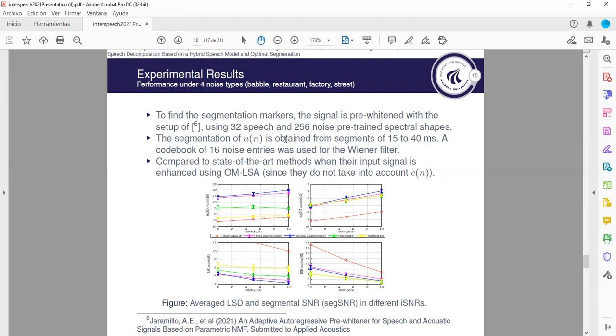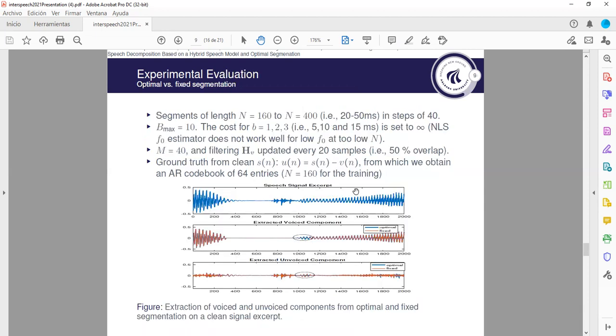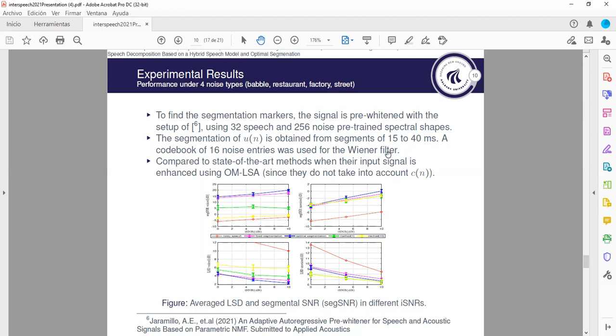And the segmentation of the voice part is obtained from segments of 5 to 40 milliseconds. Here we used 64 entries for the unvoiced codebook, and for the binary filter defining the entries we used a 16-entry noise codebook. And we compare the performance of the extraction against our ground truth, in the noisy case, to see if the methods perform better than not processing the signal, using the fixed segmentation, which is the magenta curve, and the optimal segmentation, which is the blue curve. The other 2 colors are the state-of-the-art methods.